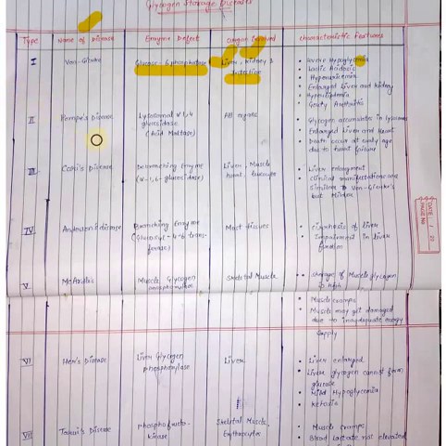Second type of disease is Pompe disease, and the enzyme involved in this disease is lysosomal 1,4-glucosidase, also called acid maltase. All organs are involved in this, and these are its characteristic features: glycogen accumulation in lysosomes, enlarged liver and heart, and death occurs at an early stage due to heart failure, at about 2 years.